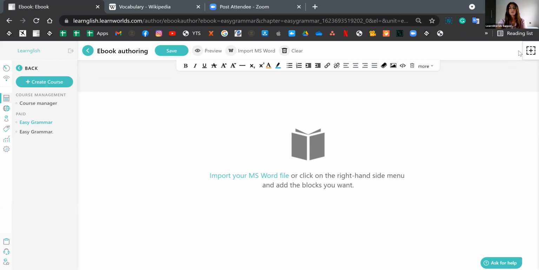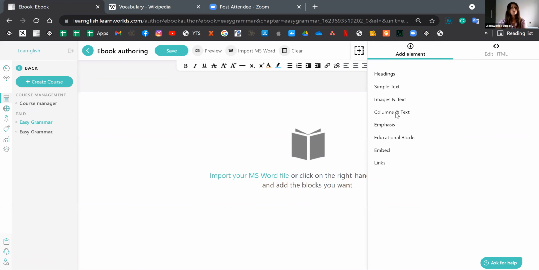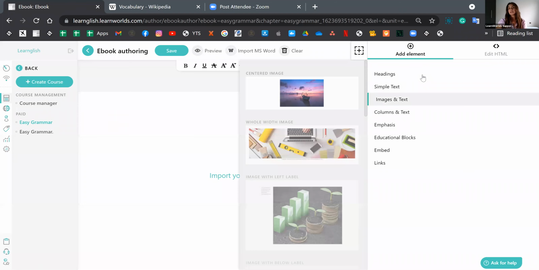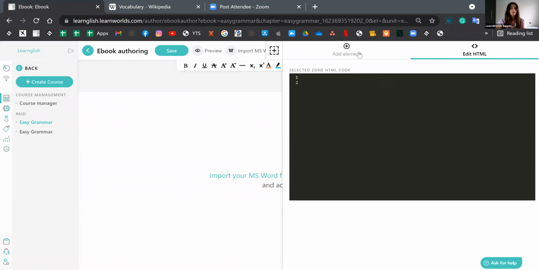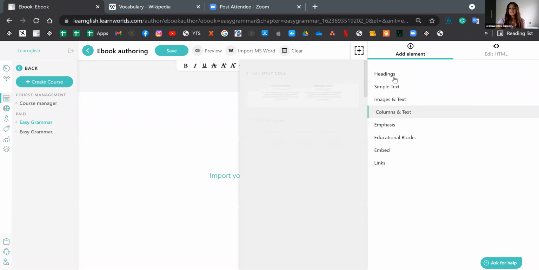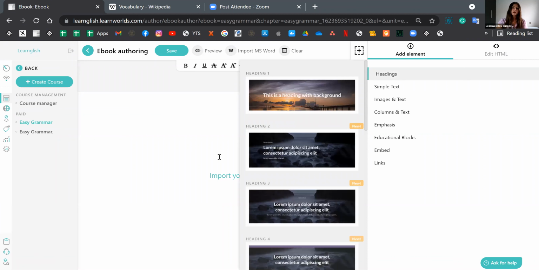And you can do so from here with the help of those elements. And you'll see that each category of elements also has some templates for you. But if you are tech savvy and you have knowledge of HTML, then you can do so via coding as well. We're going to go for the easy option over here, and we're going to be selecting a few elements to create our ebook. So I'm going to go for a heading. Again, choose the template that you like the most. Those are semi-editable, so you can edit the text.